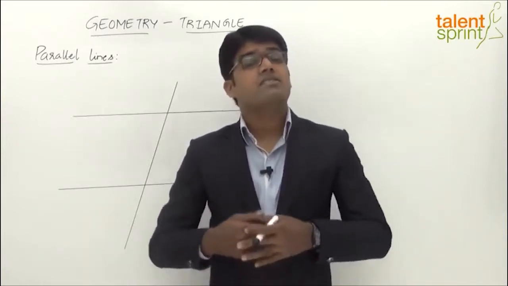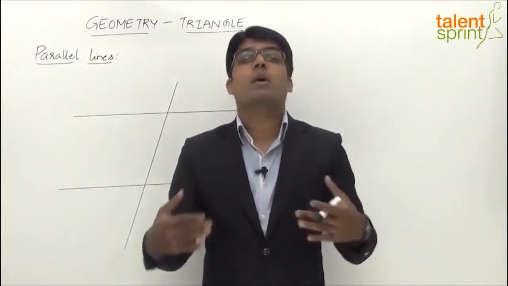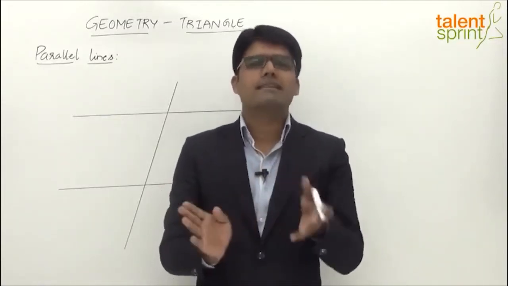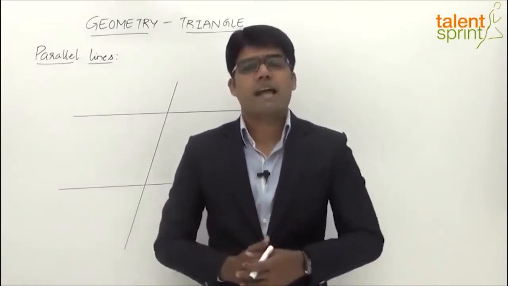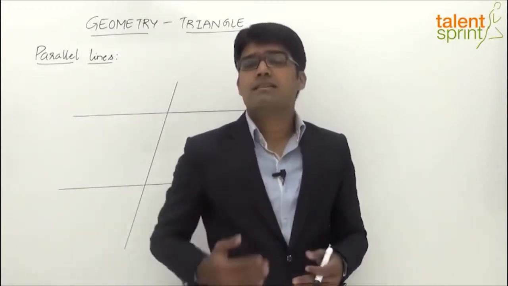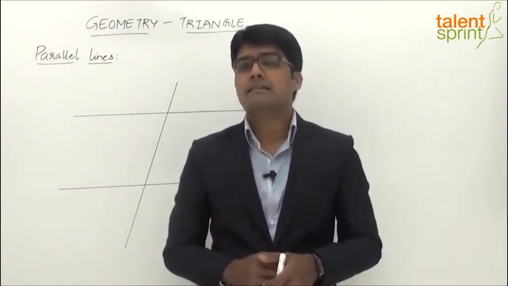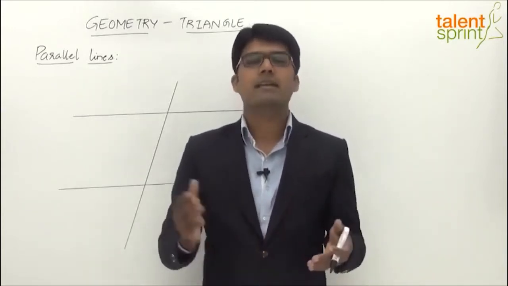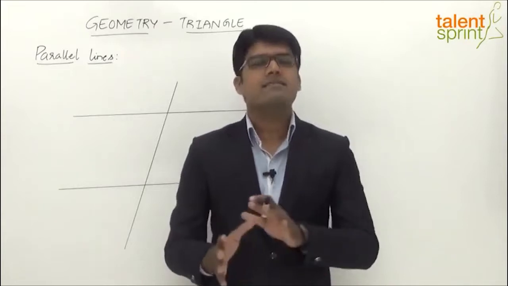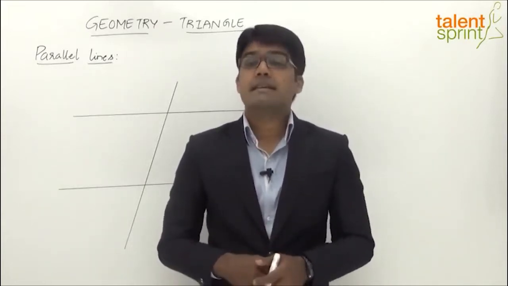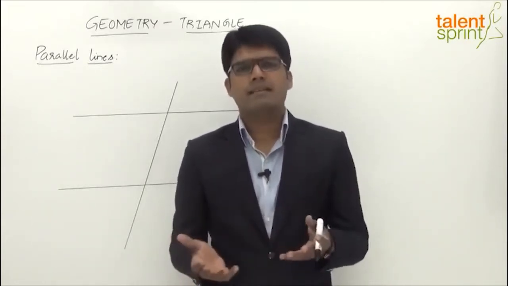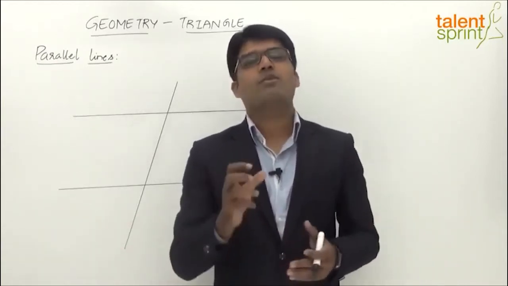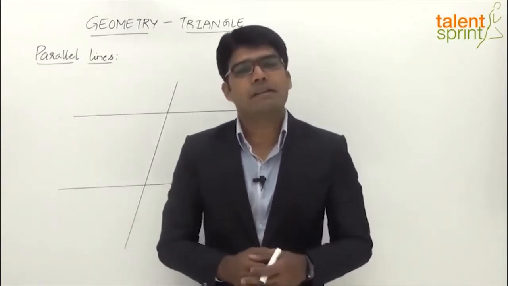Next comes a straight angle. Straight angle is 180 degrees. So any straight line, if you take, the angle there will be 180 degrees at any point. So that's called a straight angle. And next one is a reflex angle. Reflex angle is between 180 degrees and 360 degrees. Greater than 180 and less than 360 degrees is a reflex angle. What is a complete angle? Well, complete angle, as the name says, is complete angle, 360 degrees. So an angle of 360 degrees is called a complete angle.